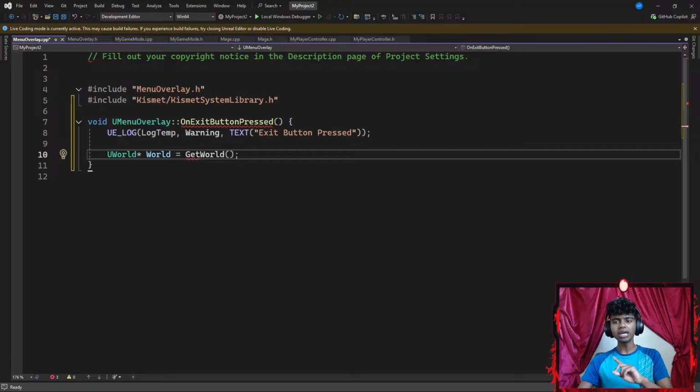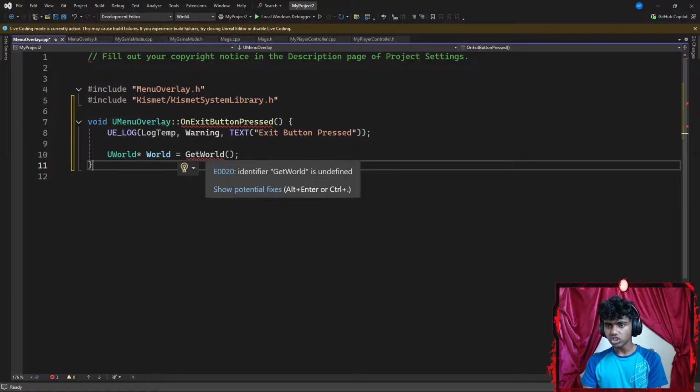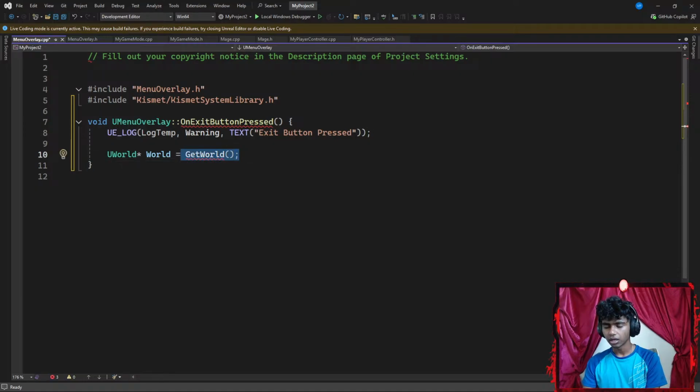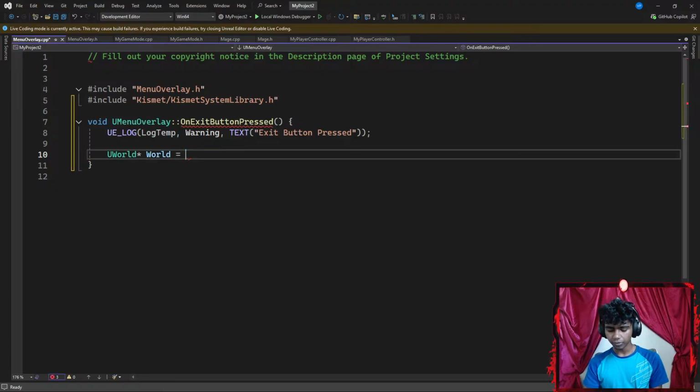That said, the reason I'm actually getting the world is because my button, I could use the same exact exit button in different places, like copies of it. So I want to get the exact place where it is. For example, is it above my menu bar? Do I want to use it to exit my game? Speaking of which, the identifier GetWorld is unidentified. This is supposed to get my world.